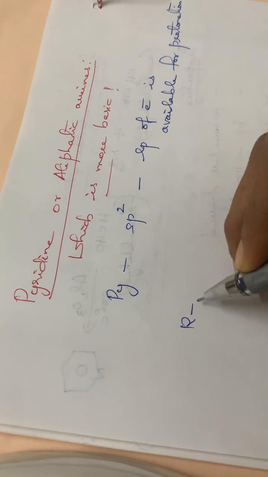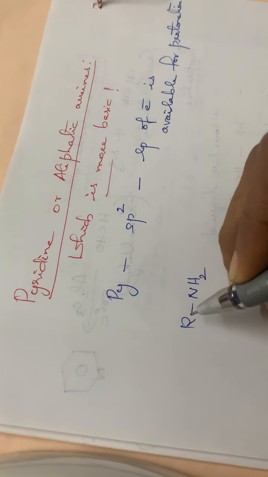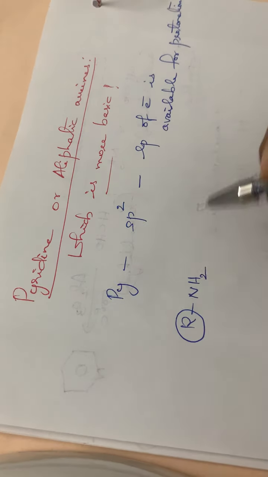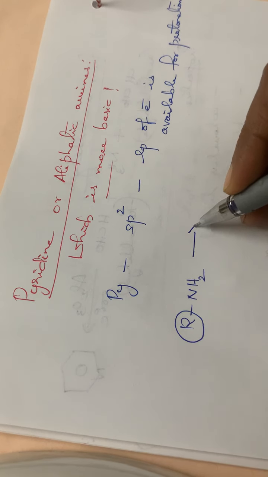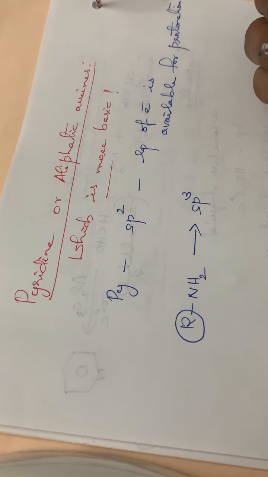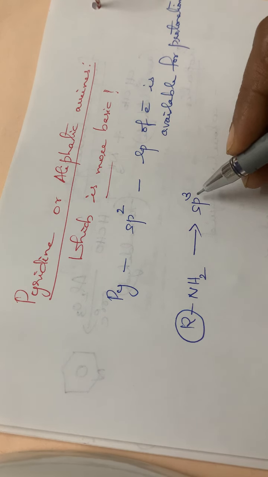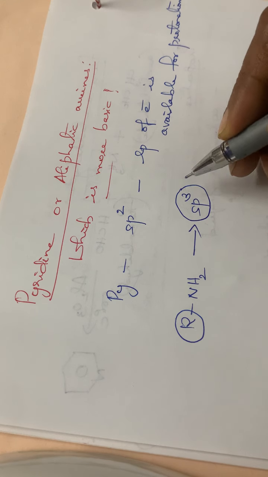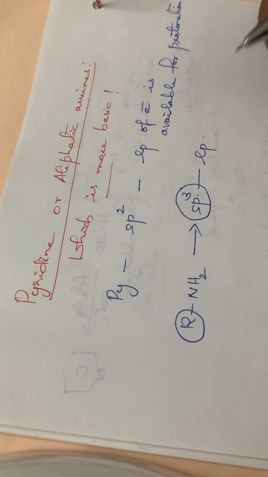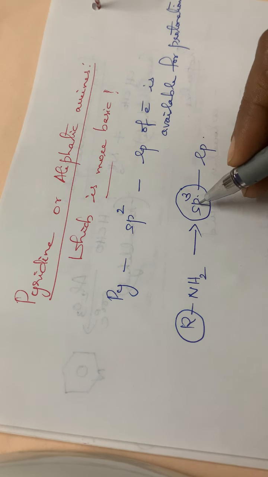That is what we call the aliphatic amines, RNH2, not Ar, it is R, alkyl group. In aliphatic amines, the hybridization involved is sp3, and the lone pair of electrons is present in this sp3 hybrid orbital.